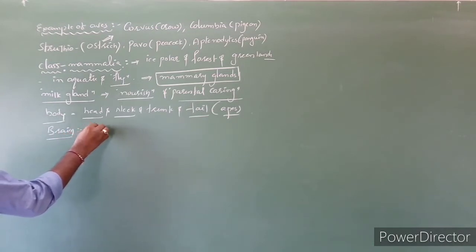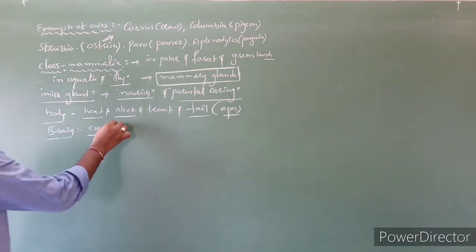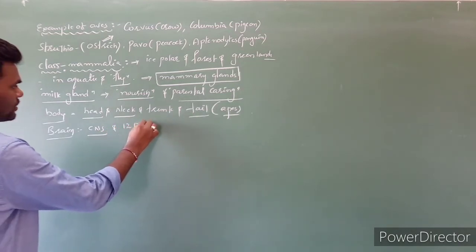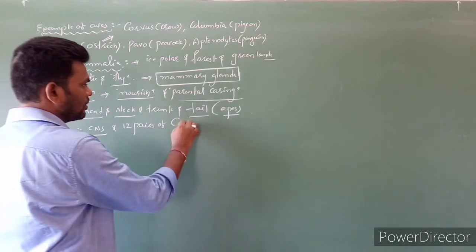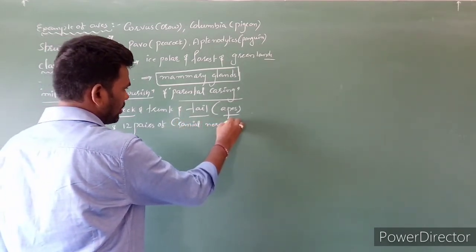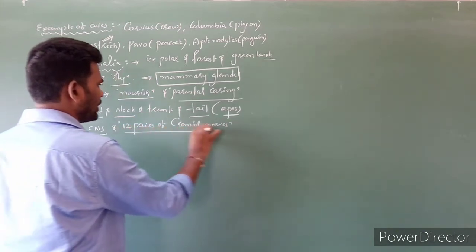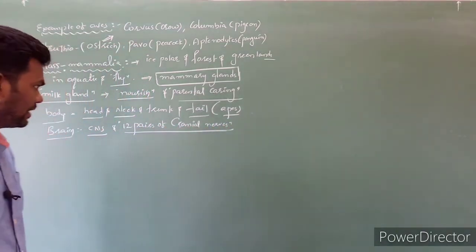central nervous system, CNS, is present. And here 12 pairs of cranial nerves are present in the brain.